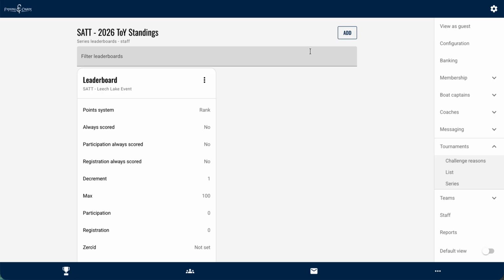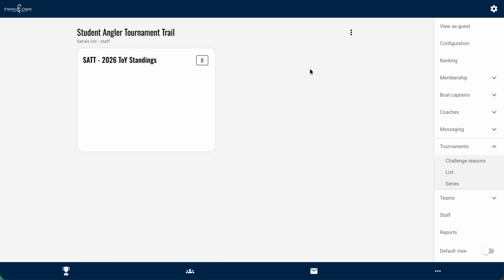In the event you don't get them added before the tournament happens, you can come back in and add them at a later time, and then just let me know, and I can rescore the leaderboard so those points will adjust. But again, it's to your advantage to do those in advance, so that those points will calculate automatically. And then if you have additional series you need to do, you just come in here, create another series if you need to, and go from there.